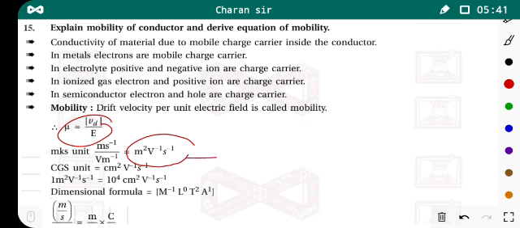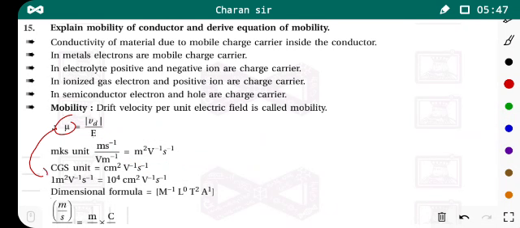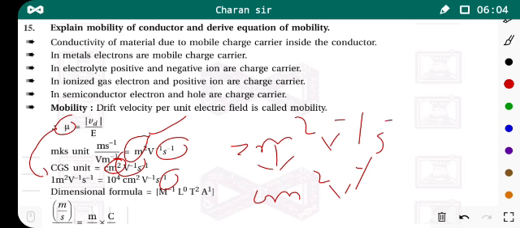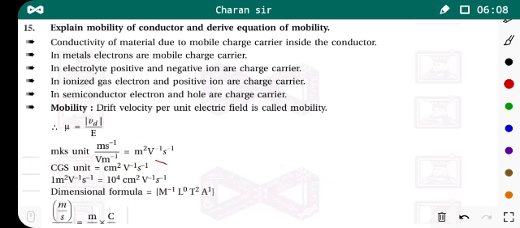Okay, this is in MKS system. But what is the unit of mobility in CGS system? So in CGS, meter is counted as centimeters. So that means instead of meter square you have centimeter square. Watt is as it is, then volt inverse, and second is also as it is. That means second inverse. So the SI unit in CGS system is centimeter square, V inverse and S inverse.